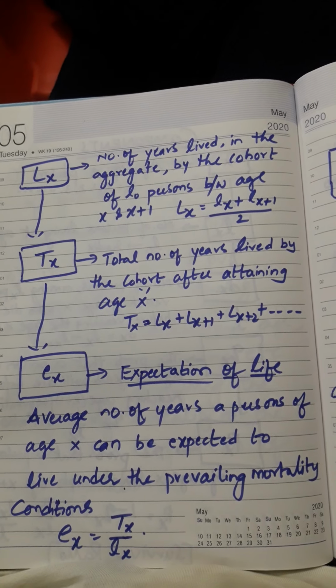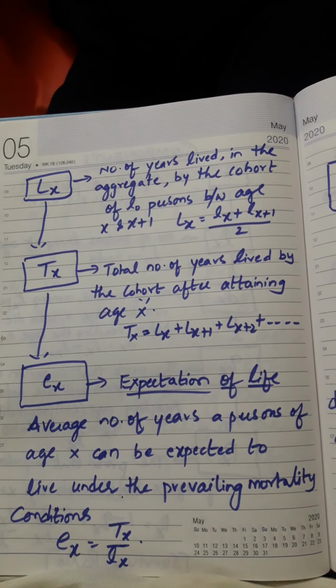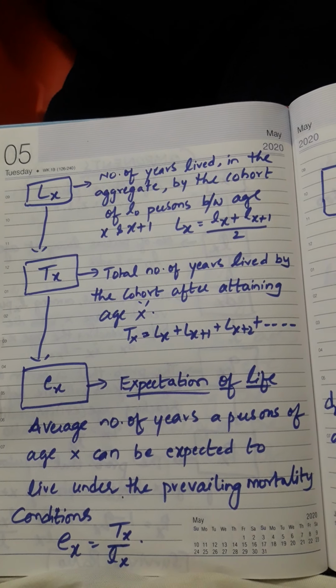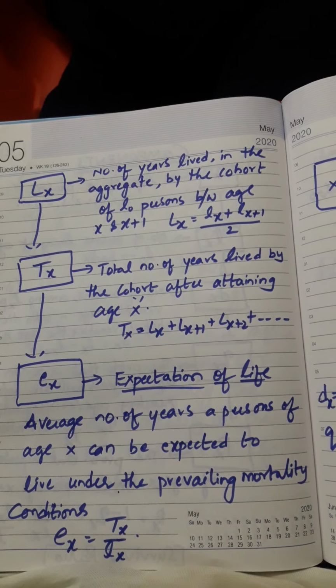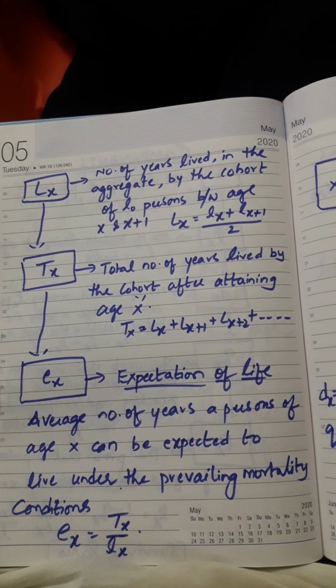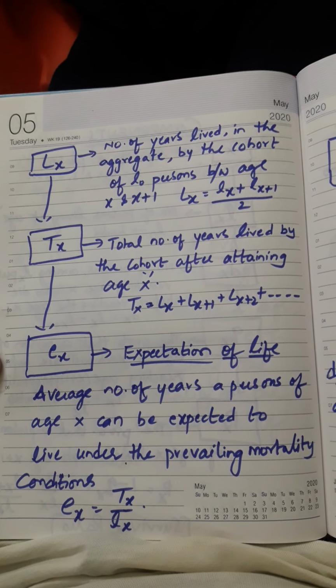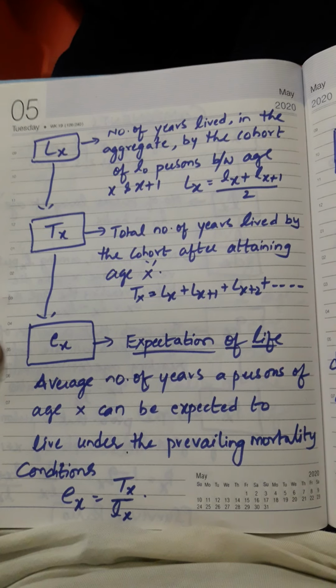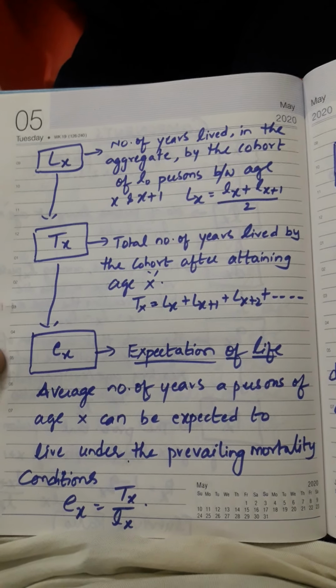After calculating all these in the way of probability, in the way of total and individual, everything before reaching age x plus 1 and till reaching age x plus 1, we can find out for the age x you have selected, the number of persons, how long they are going to live. That will be calculated by using the concept of expectation of life.